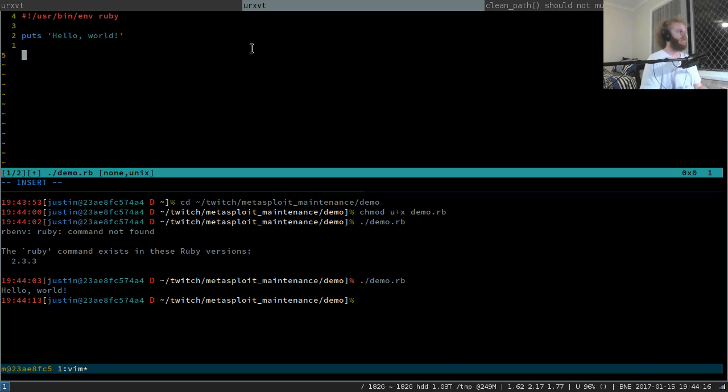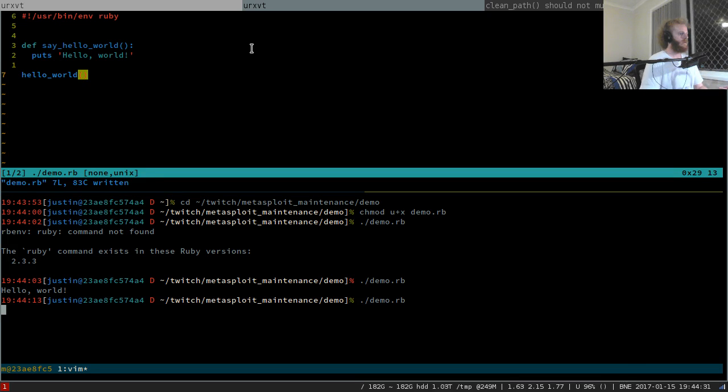So, say hello world. Is this how you do functions in Ruby? Nope.